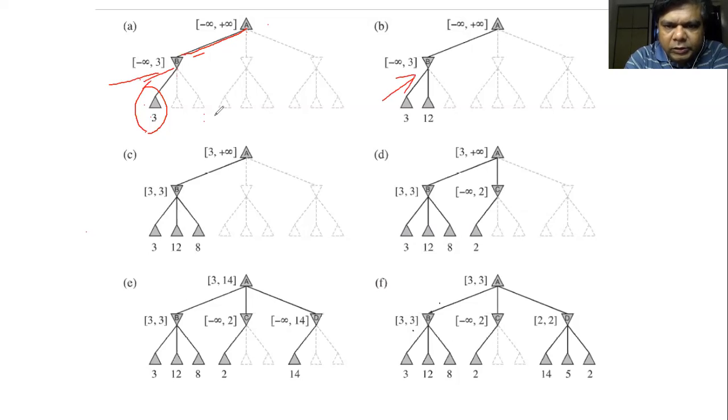Now at this point we generate 12 again, next node, and we find that 12 is less than 3. So the minimum value at this node is still 3. Then we generate next node, that is 8. So at this point we know that minimum value for this node is 3.